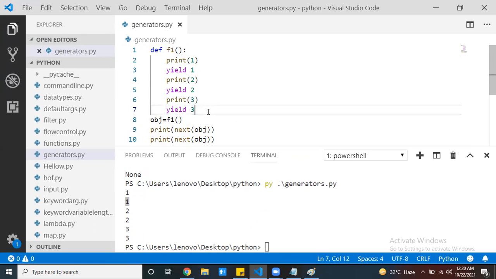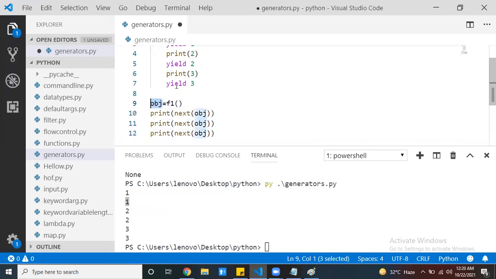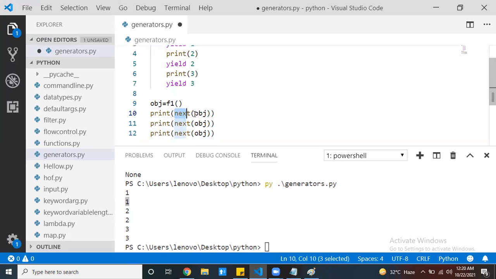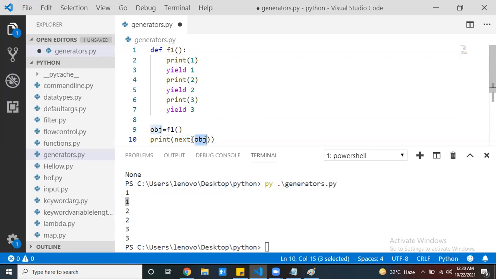So the final conclusion is: if you want to create a generator function, the yield keyword should be inside the function. Then only does it act like a generator function. If you call a generator function, it will never execute your statements; it returns the generator object. If you want to execute the statements, you have to call next by passing your generator object. If you call next, my first statement runs till yield.